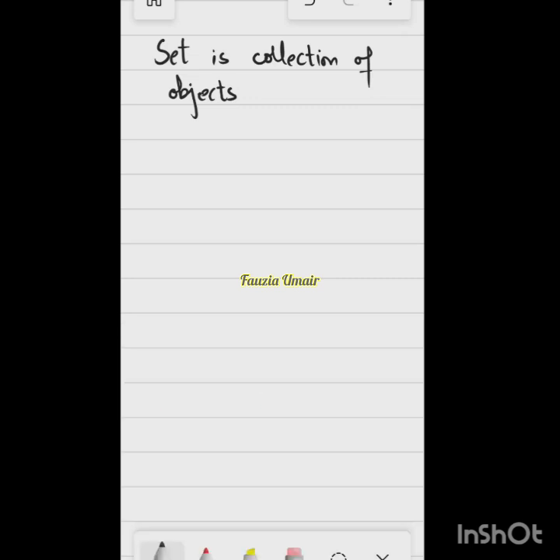And those two words are: collection of well-defined, as Inaya said. These keywords are very important. Well-defined and distinct objects. So now the definition is changed like this. Set is a collection of well-defined and distinct objects, right?